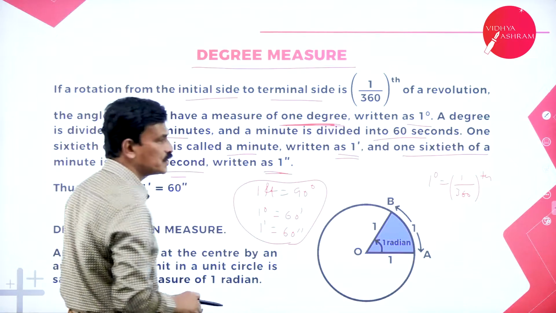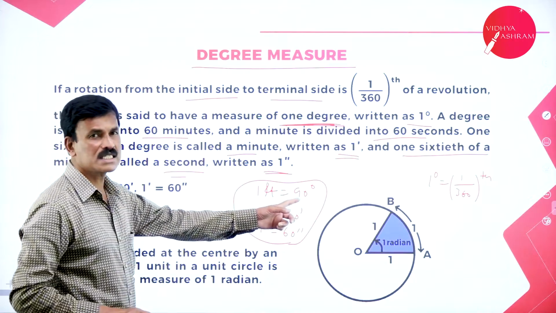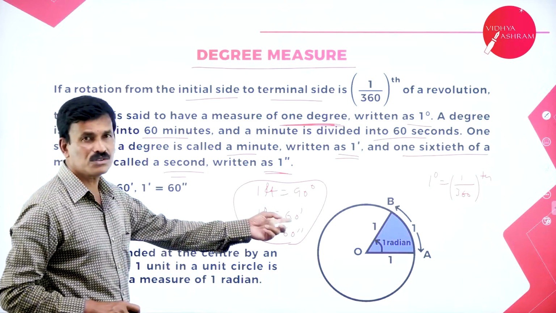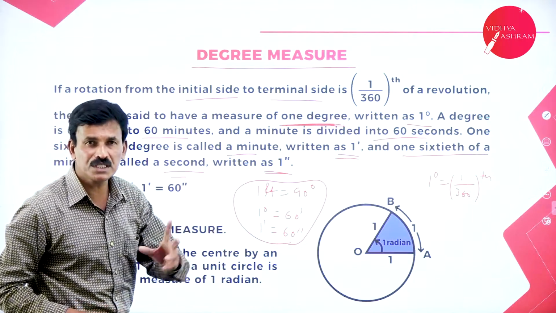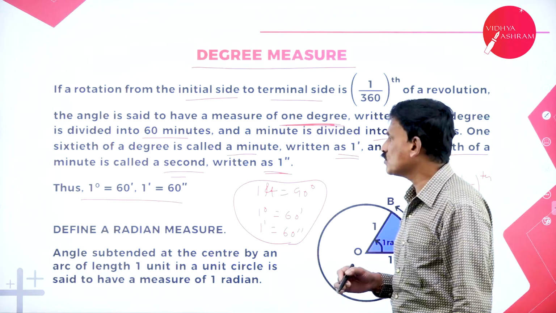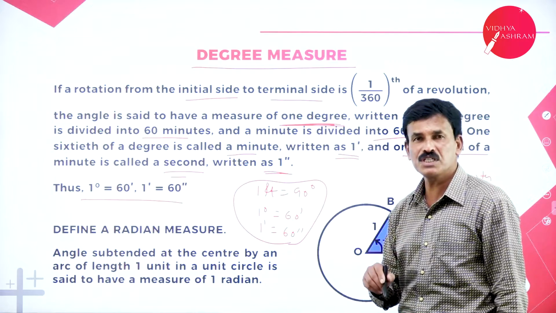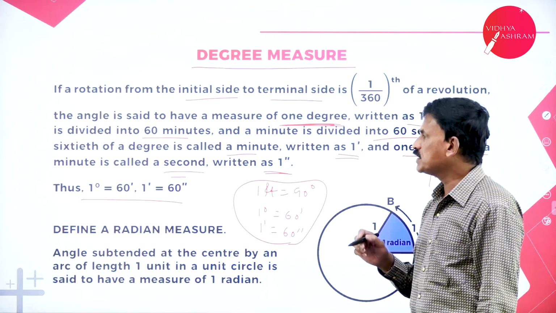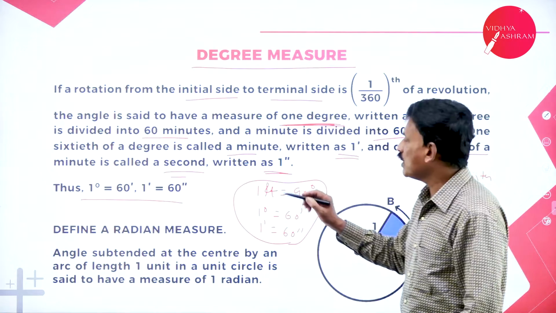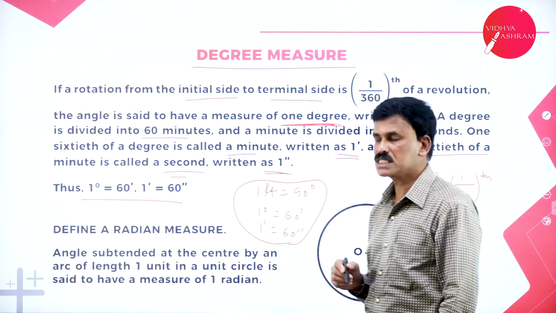So one right angle is 90 degrees, 1 degree is equal to 60 minutes, and 1 minute is equal to 60 seconds. This is how we express degrees in minutes and seconds.